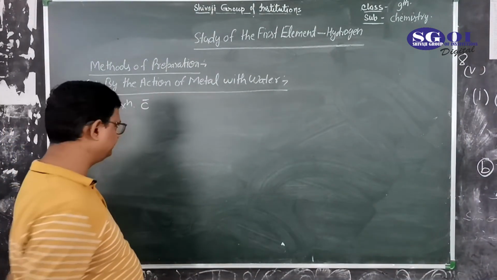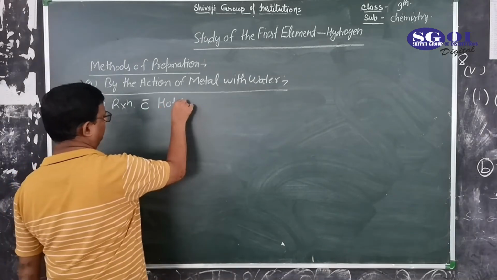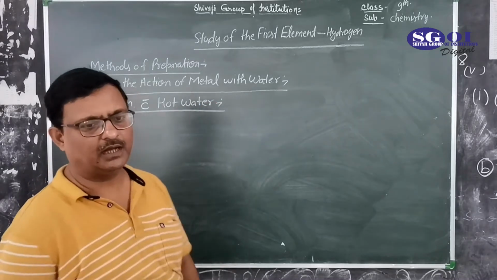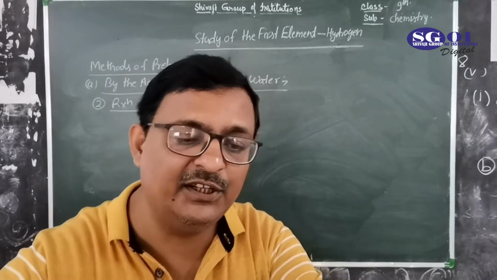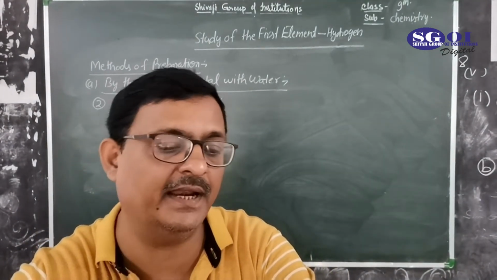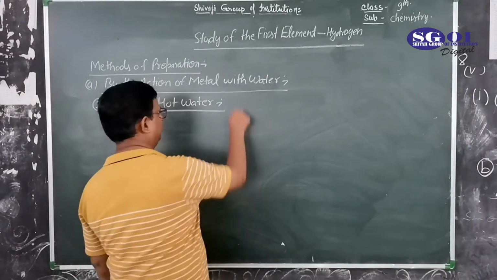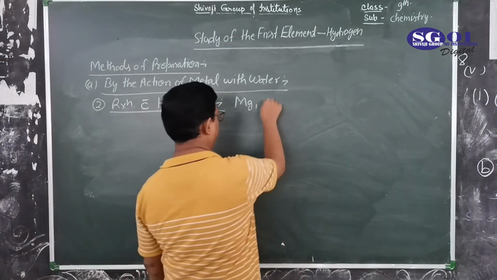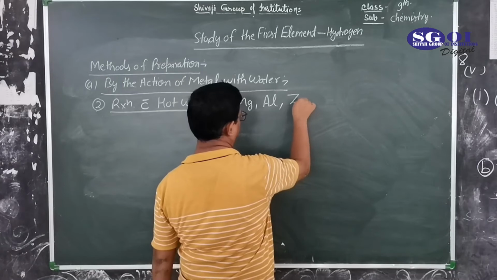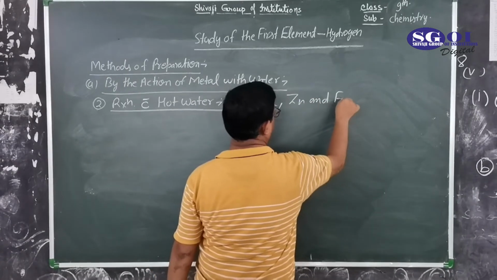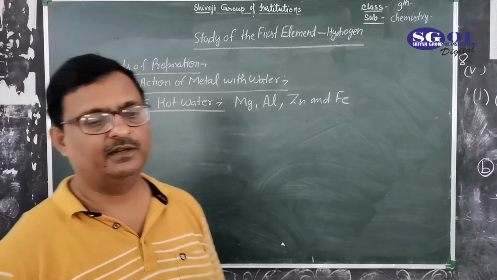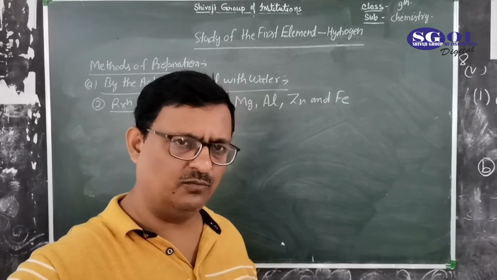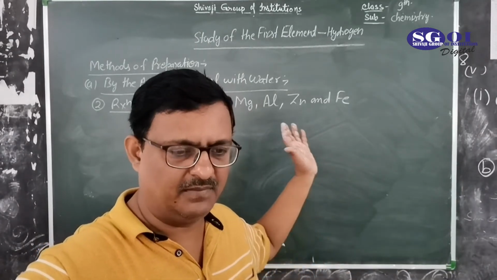Metals like magnesium, aluminium (Al), zinc (Zn) and iron (Fe) react with steam passed over red hot metals.